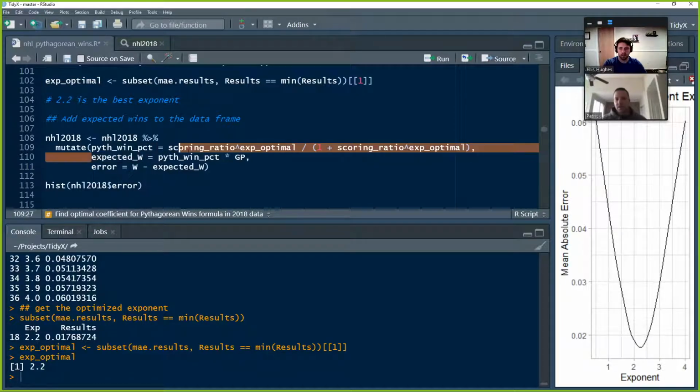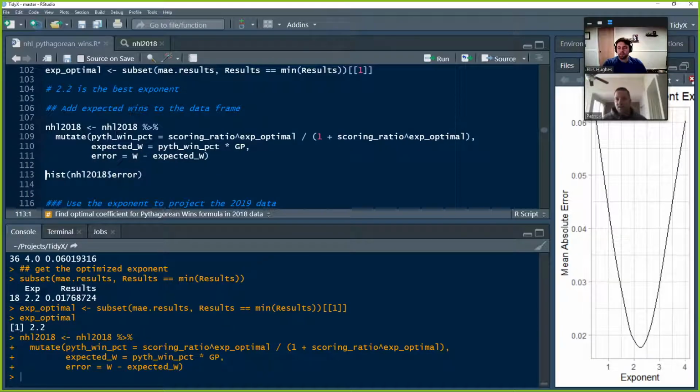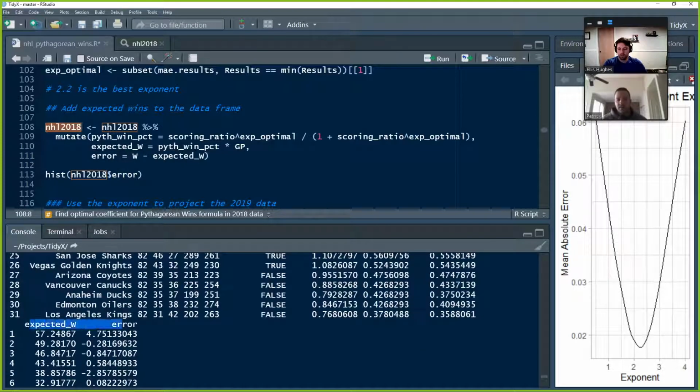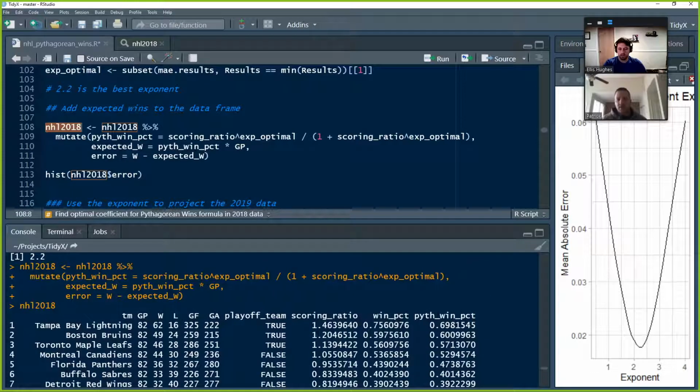And then the expected wins is going to be that win percentage multiplied by games played. And the error is the observed wins minus the expected wins. And so now we have those new columns in our data set right there: expected wins, absolute wins, and the Pythagorean win percentage.